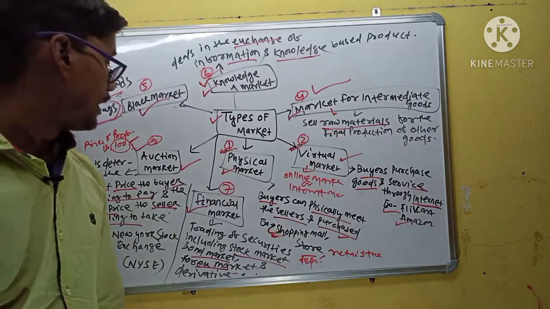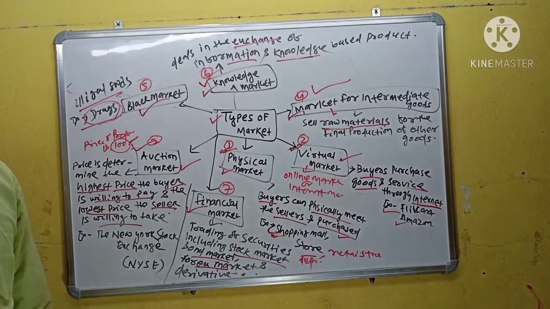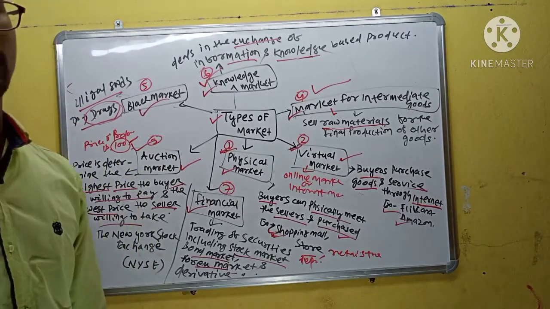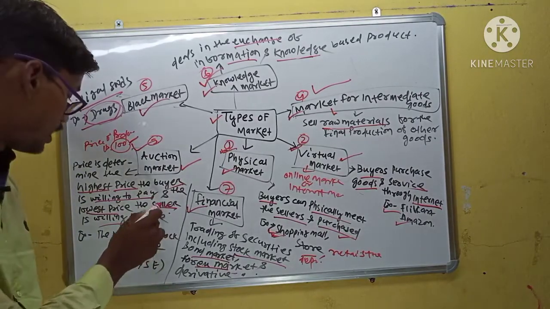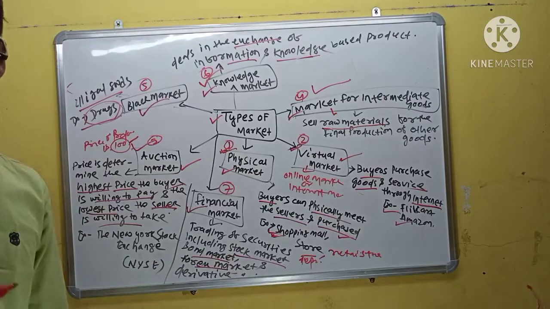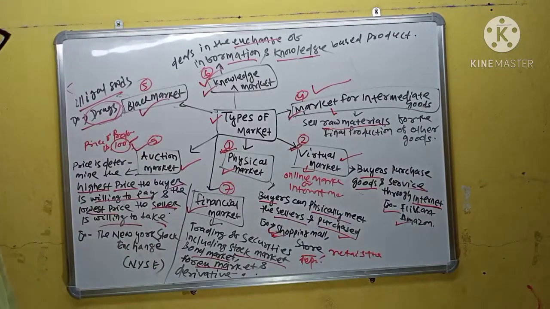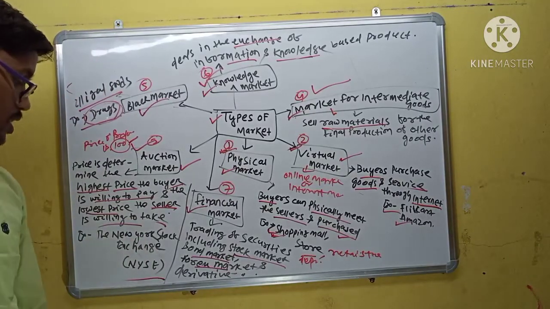And third is the auction market. In this market, the price is determined by the willingness of the buyer, the highest payable for a product, and the willingness of the seller, the lowest they will take for the product. An example of an auction market is NYSE, the New York Stock Exchange.